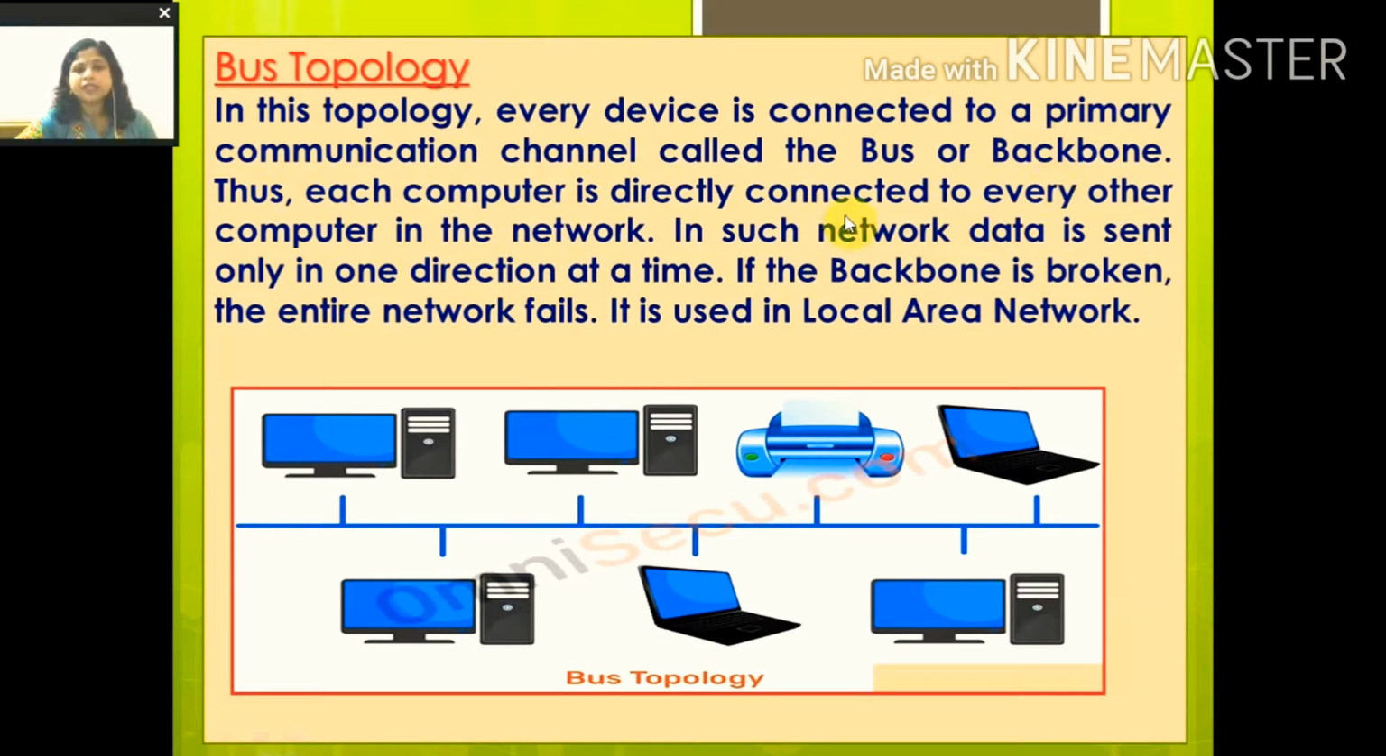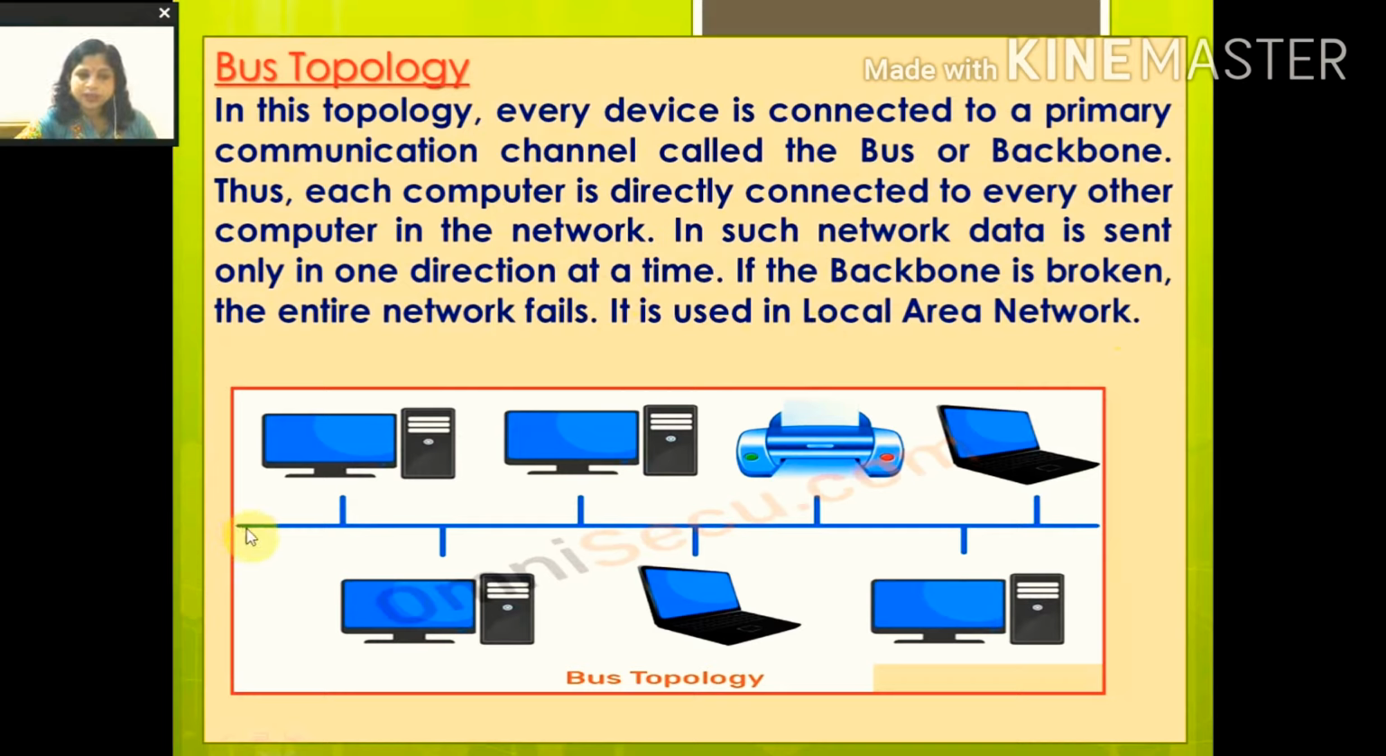Thus, each computer is connected to the bus in the network. In such a network, data is sent only in one direction at a time. If the backbone is broken, the entire network fails. It is used in local area networks.